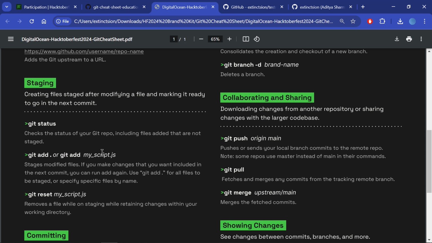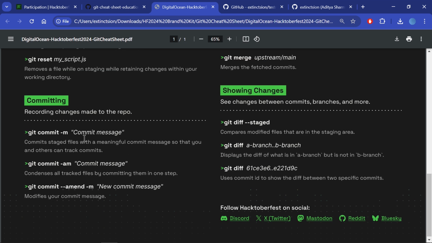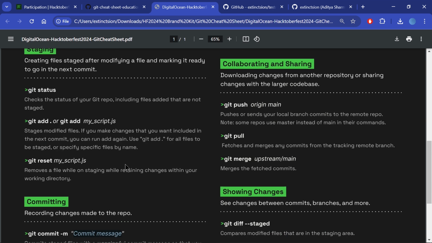After that, you have to use a commit command such as git commit -m, and then enter your commit message in double inverted commas. Keep in mind that this commit message should be something meaningful that is related to your current PR or your staged changes.